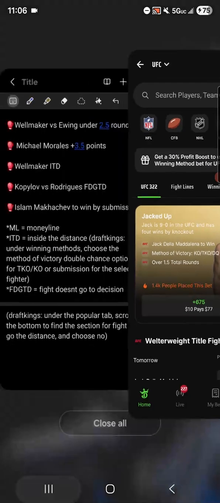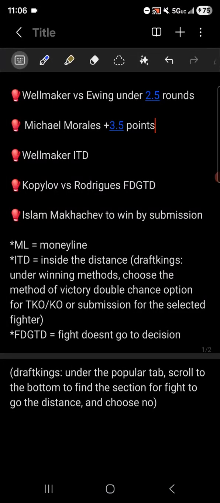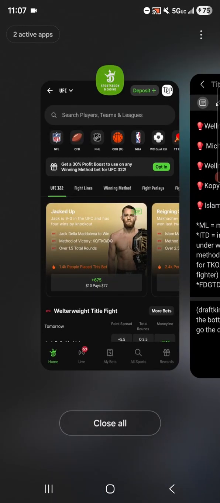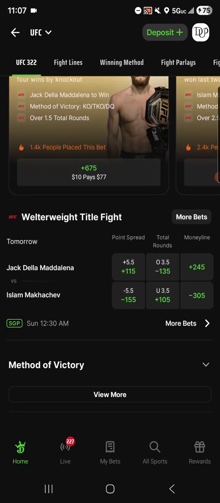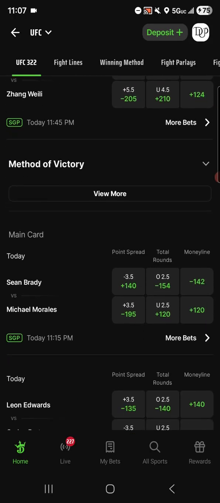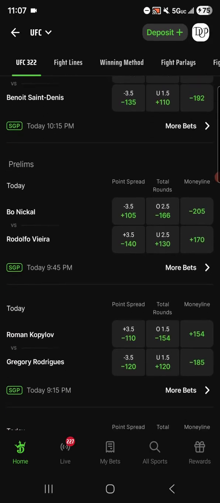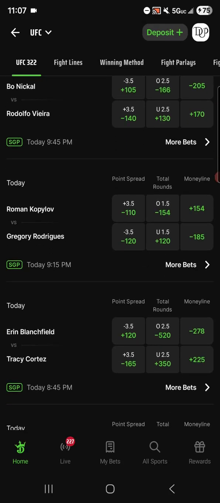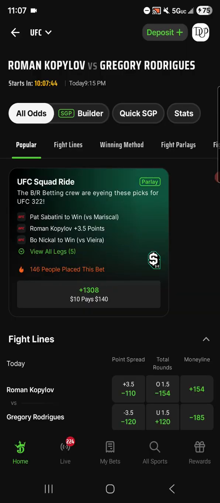So let's go back to our notes. All right, the next type of bet going down is Kopylov versus Rodriguez, FDGTD. What in the world does that mean? FDGTD. Fight doesn't go to decision, right? Again, I'm lazy. I don't want to keep typing that out. So let's find Kopylov versus Rodriguez. Let's keep scrolling down. Okay. Kopylov versus Rodriguez. Again, let's go into more bets underneath that. Let's get our detailed view.